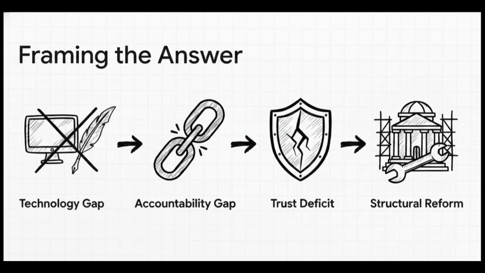Start with the technology gap. Explain why pen and paper failed and the urgent need for computer-based testing. Then move to the accountability gap, specifically the leadership vacuums at the NTA. Explain how this directly leads to a massive trust deficit that undermines the legitimacy of the exams. Finally, conclude by arguing for deep structural reforms, like the ones suggested by the Radhakrishnan Committee, rather than just playing musical chairs with personnel changes.